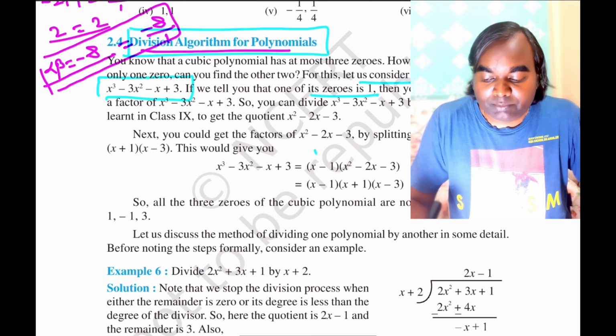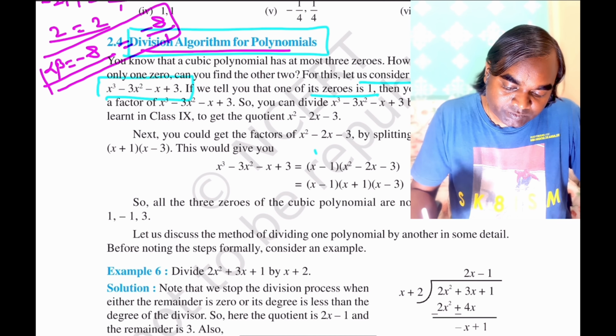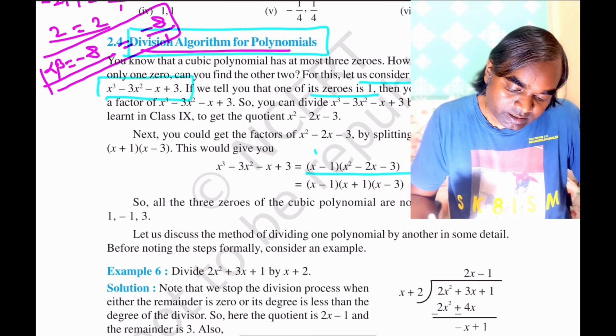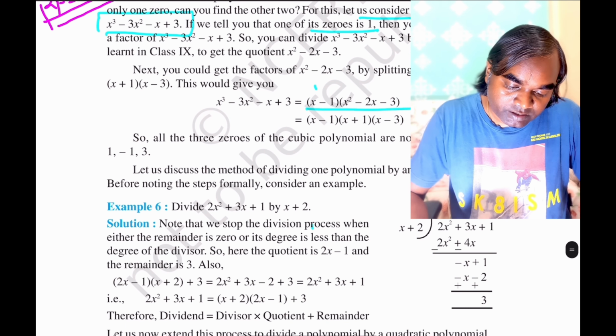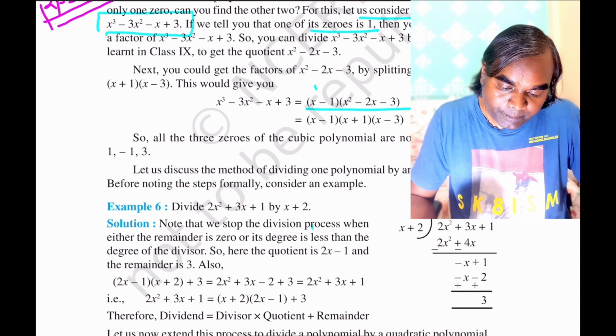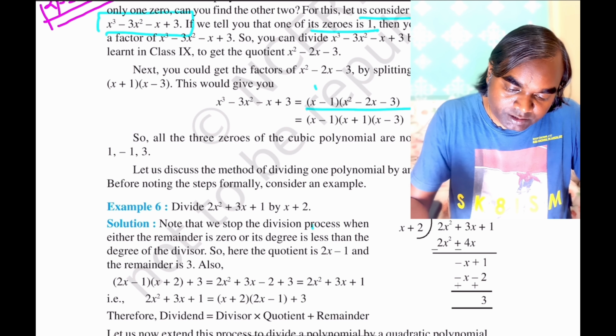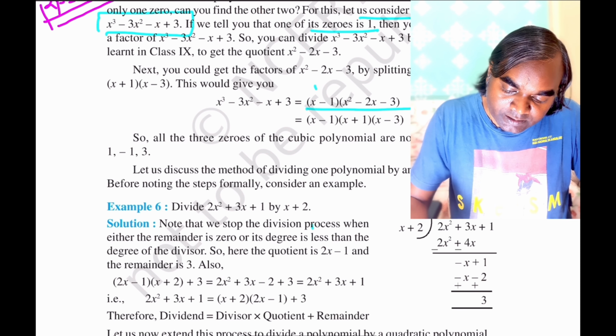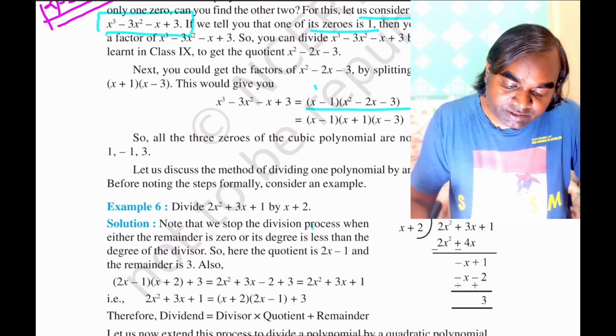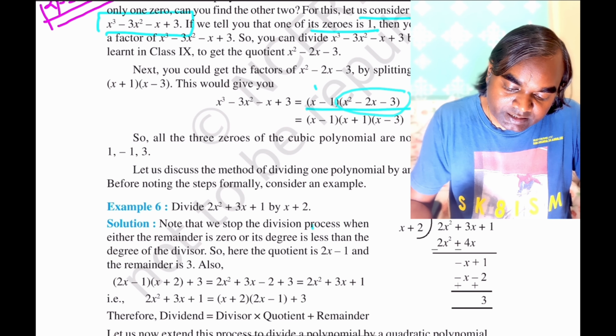So by dividing by this, we can reduce the cubic polynomial to a quadratic polynomial. Suppose you have to divide this cubic polynomial, x cube minus 3x square minus x plus 3, by x minus 1. After division, you will get this.